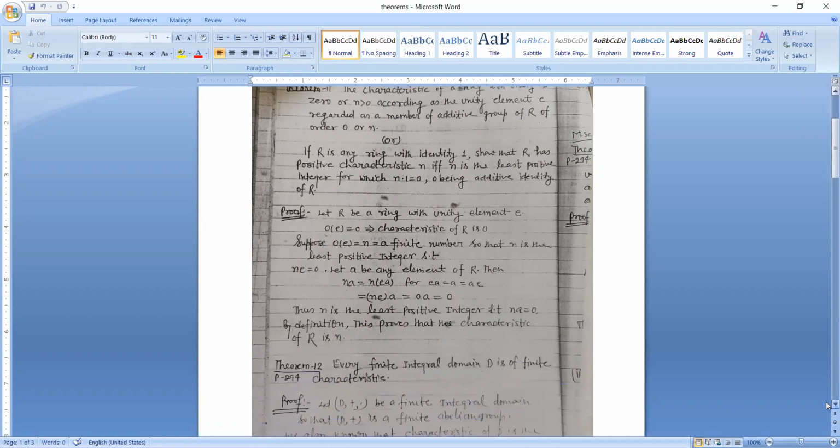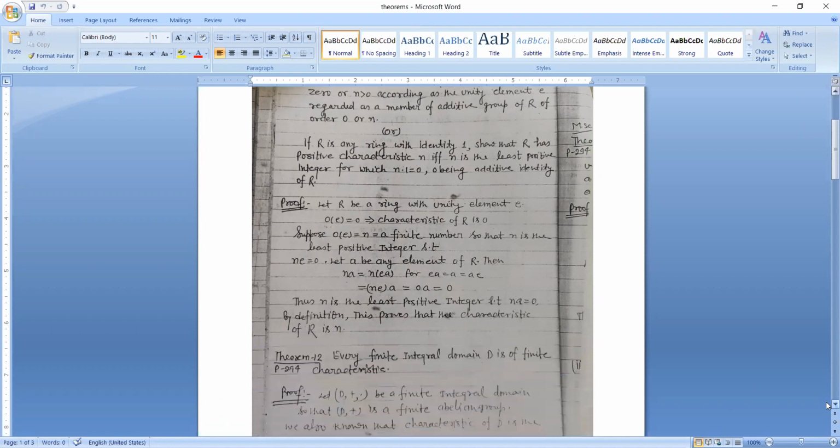Or this statement can also be written as: if R is any ring with identity, then R has positive characteristic n if and only if n is the least positive integer for which n dot 1 is equal to 0, 0 being the additive identity of R.